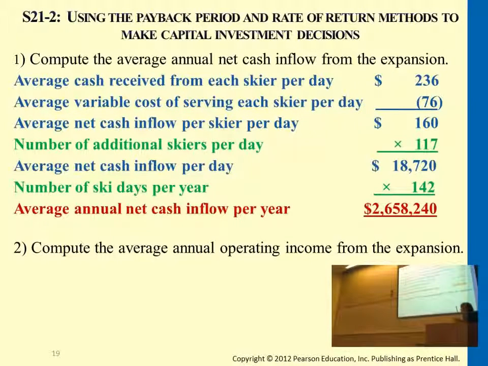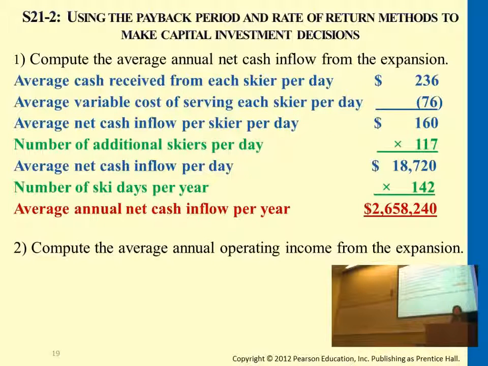Okay, this is just summarizing all this here. You start from the cash you're receiving from the customer, each and every person, $236, minus the variable cost that you're spending on these people, maintaining the entire skiing lodge, things like that, maintenance cost, operating cost. So overall, the net cash inflow per skier per day, you're collecting $160. The difference is between these two.